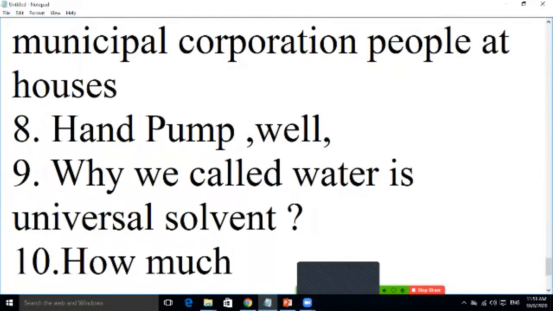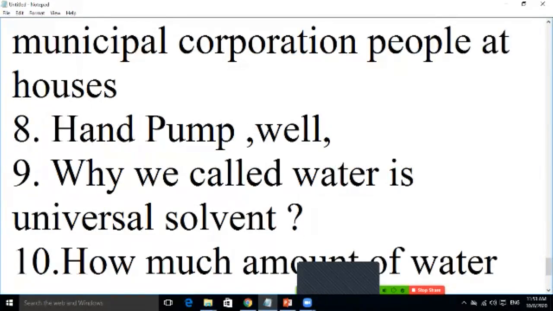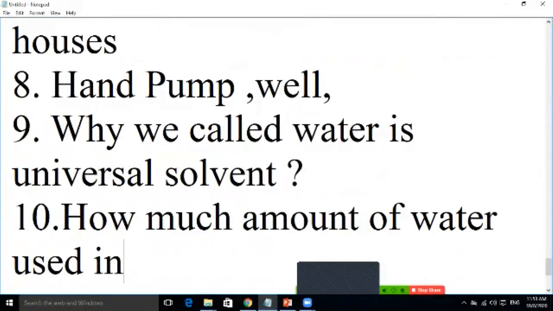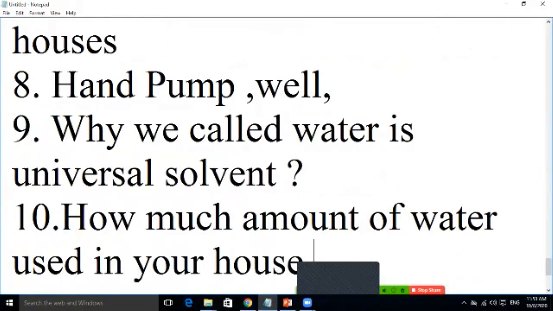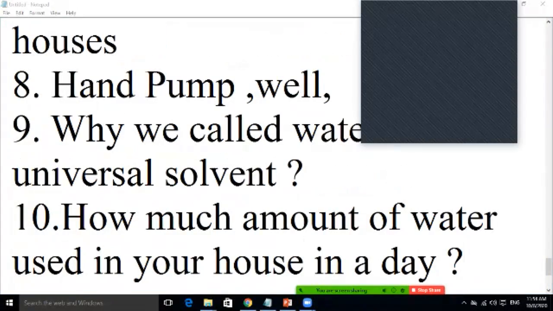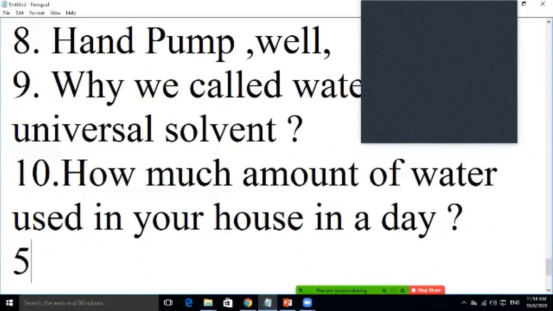How much water is used in your house in a day? How many have done it? Five students raised their hands. Let us discuss. Gurkirat, Vidya. Yes, sir, 50 liters per day. Very nice. So here, 50 liters.